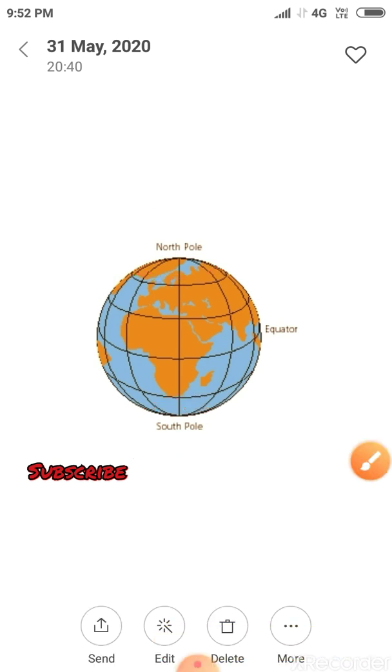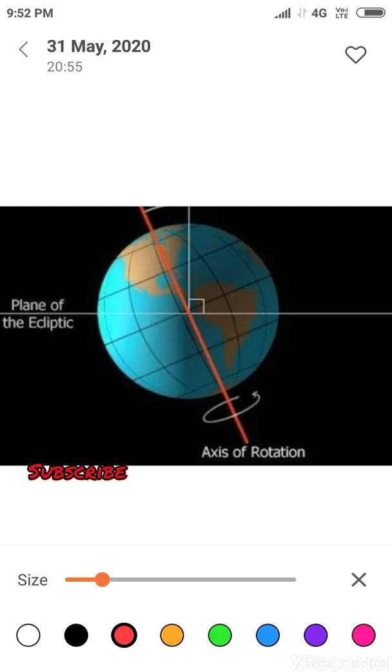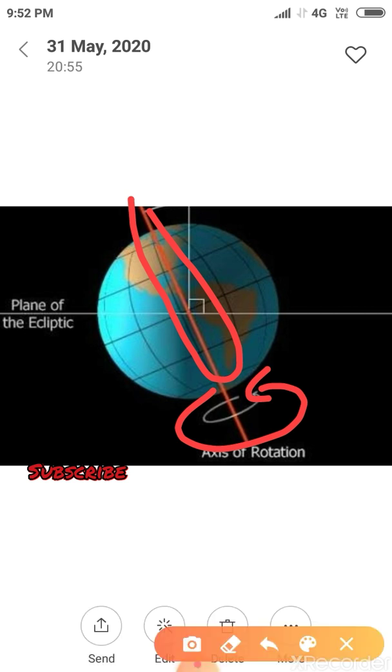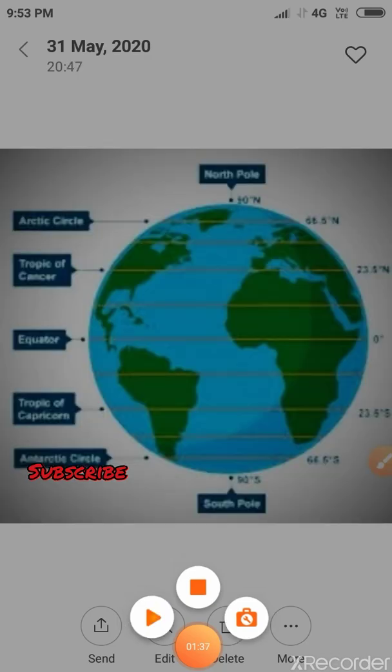Coming to the next topic, axis. Look at this imaginary line. The imaginary line around which the earth rotates is called the axis of the earth. Like in this way. Or you can say a needle is fixed through the globe in a tilted manner, which is called its axis.